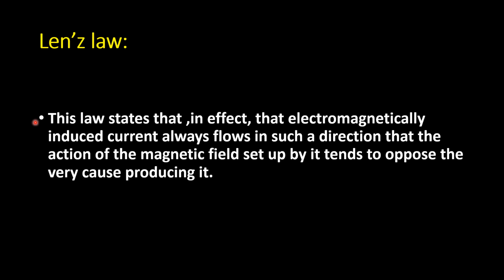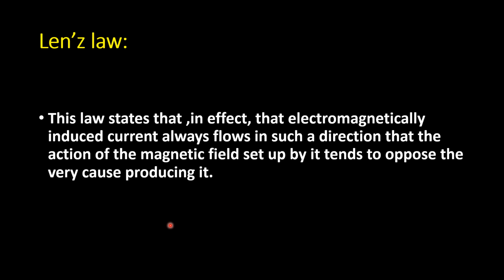As I stated, while discussing the formula of EMF induction as per Faraday's law, there is a negative sign in that formula. So why is this? Lenz's law states that electromagnetically induced current always flows in such a direction that the action of the magnetic field set up by it tends to oppose the very cause producing it, and that is why the direction of current flowing due to induced EMF is always opposite to the cause.